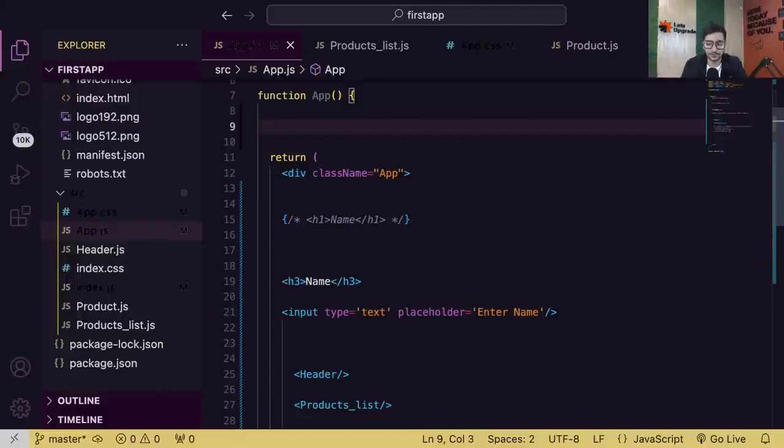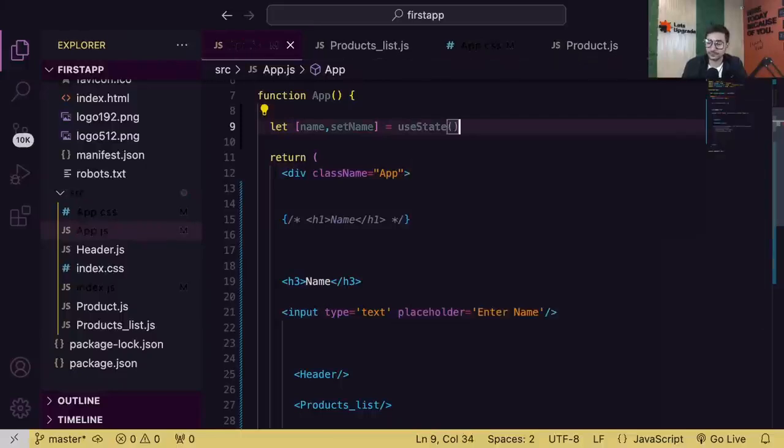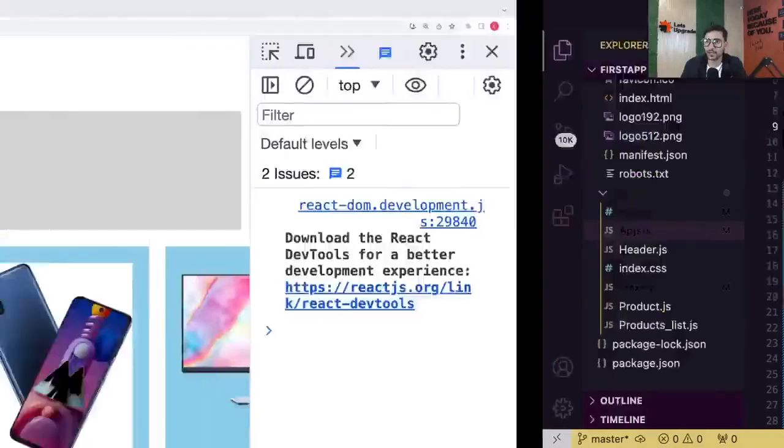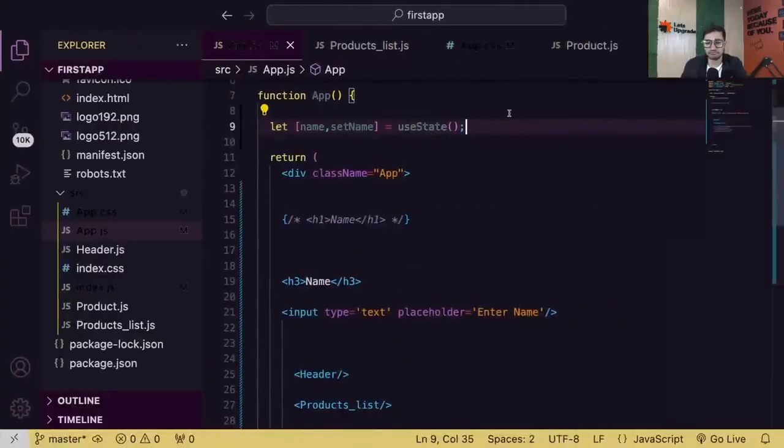So create a state variable, let's say name, and then setName. Initially, don't give it any value. So useState, let's say blank. You can see there's no error. So initially it's nothing.